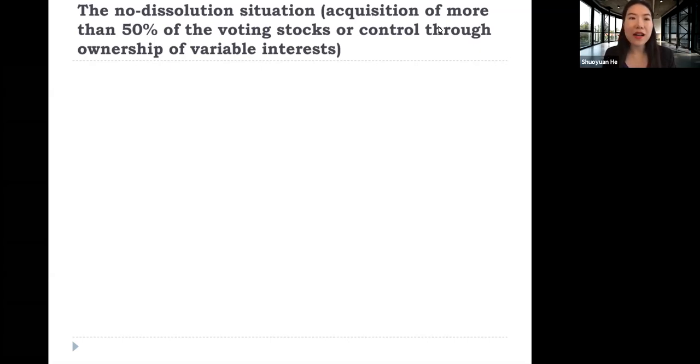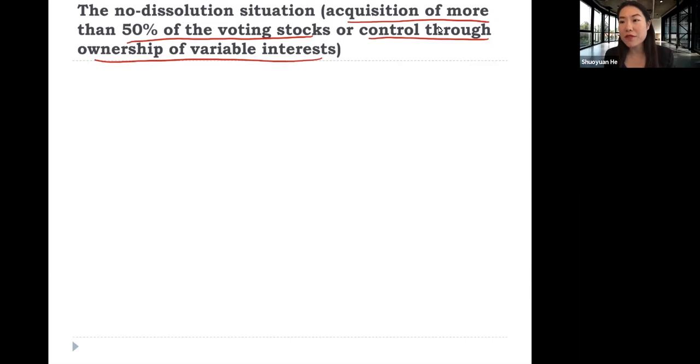And in the second kind of situation, which is when there's no dissolution, which are the cases if an acquirer acquires more than 50% of the voting stock of the acquiree, or the acquirer gains control through ownership of variable interest. In both of those situations, none of the firms are dissolved and both firms survive. So what do we do under this situation?